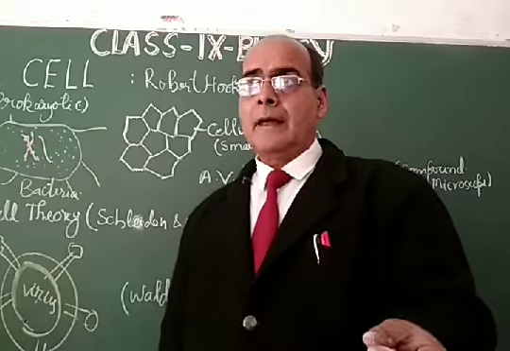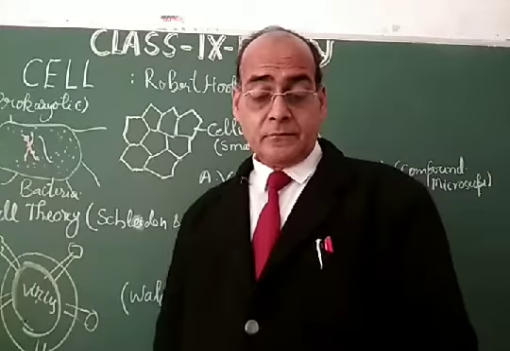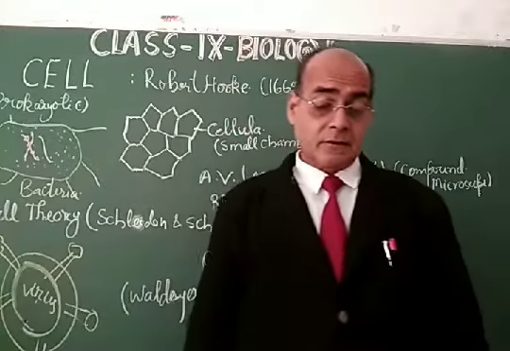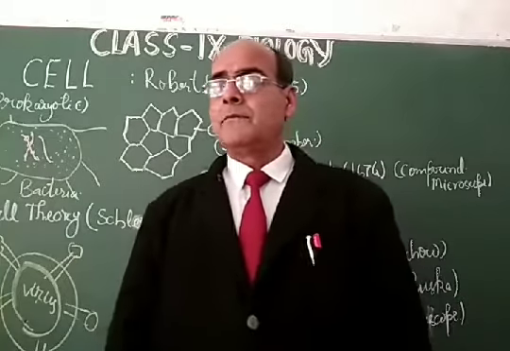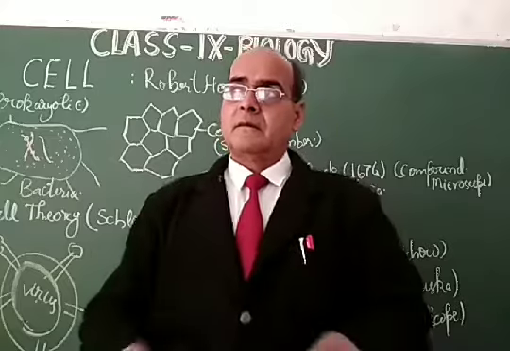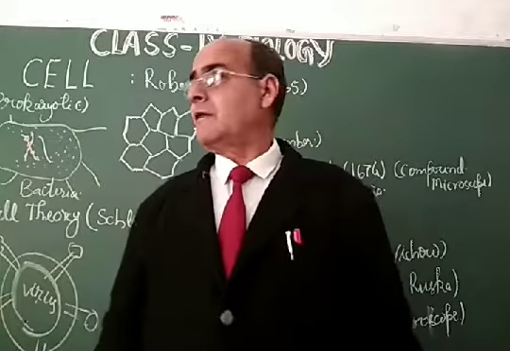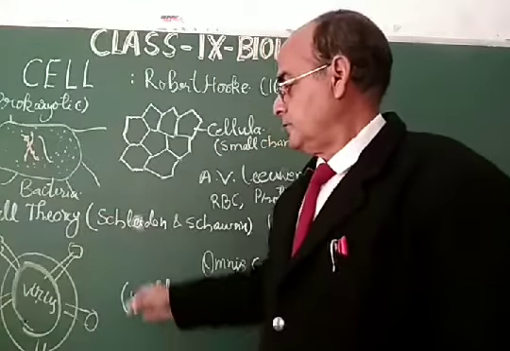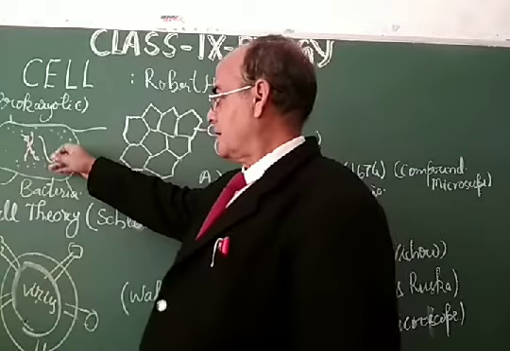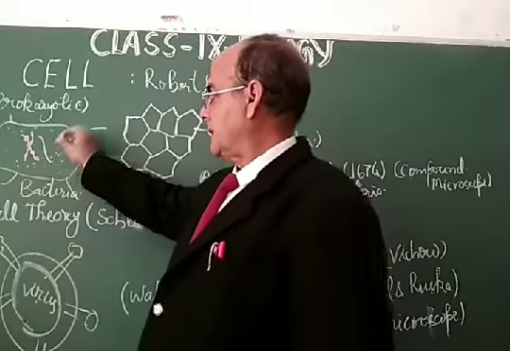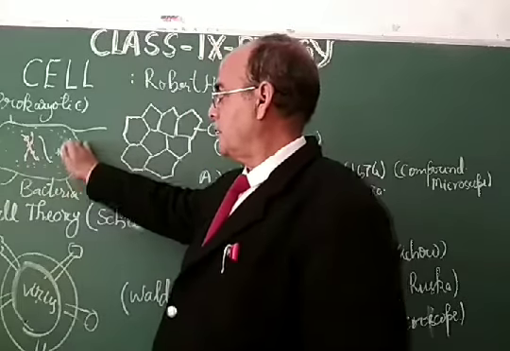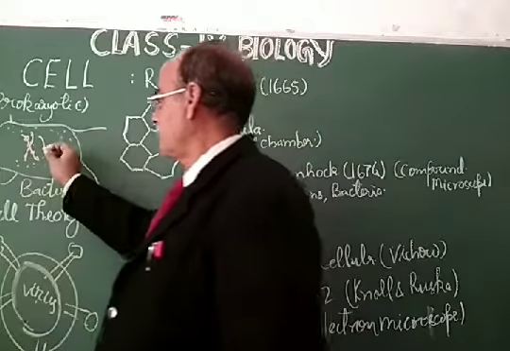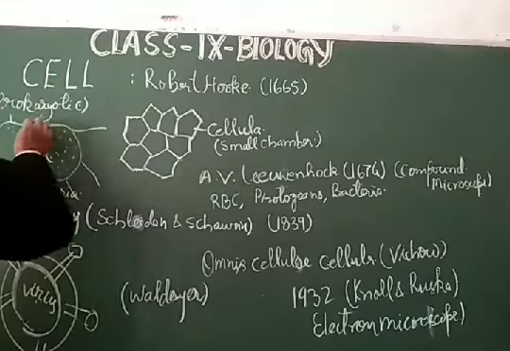My dear students, other cells are called the eukaryotic cells, and these eukaryotic cells are of two types, plant cells and animal cells. You will study in a complete way the structure of the prokaryotic cell, which has a cell envelope. The cell envelope is formed in the prokaryotic cell when it gets converted into a cyst.